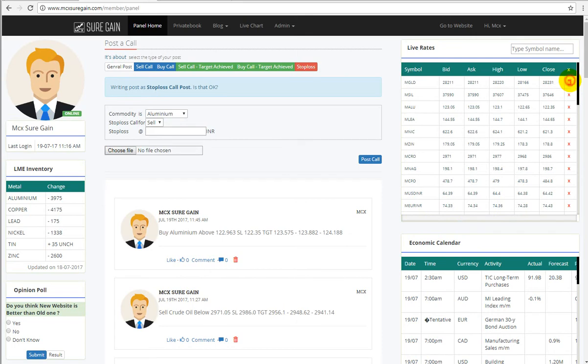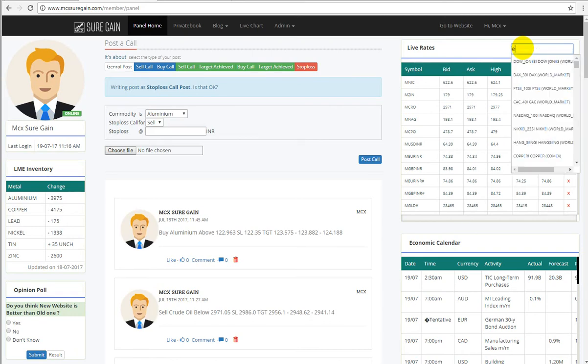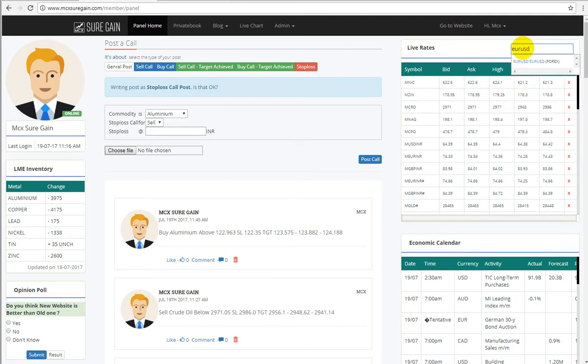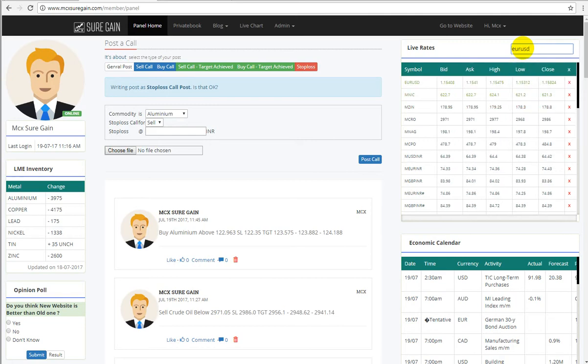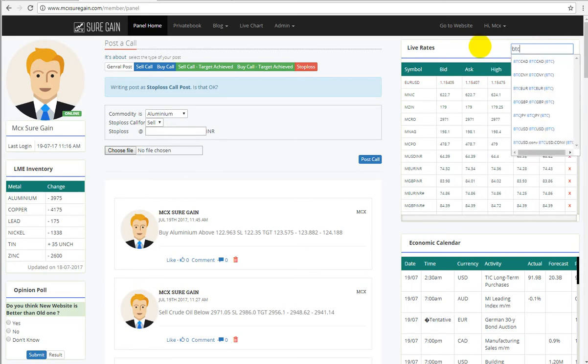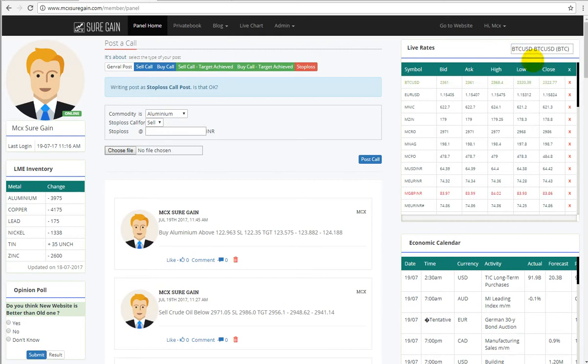If you want your own symbol to be shown over there, you can remove all symbols and click here. Suppose you want Euro USD, you just type EUR USD, enter, so that Euro USD will come over there. If you want Bitcoin, you can type BTC USD, and then it will show you the BTC USD chart as well, and all charts are floating, you can see over there.